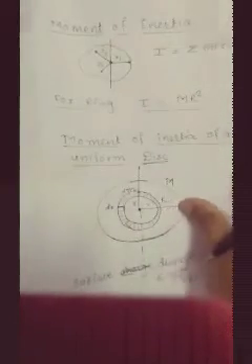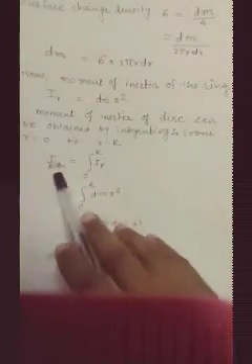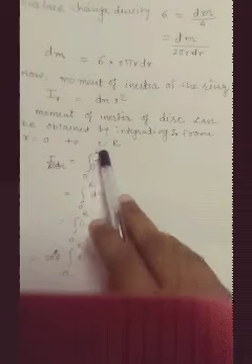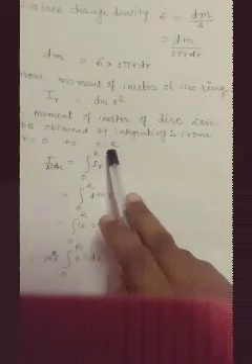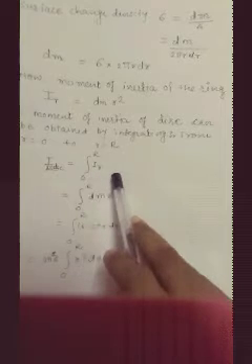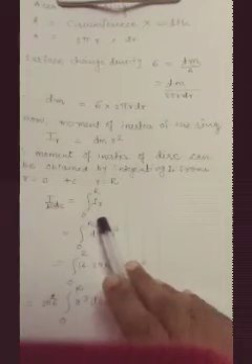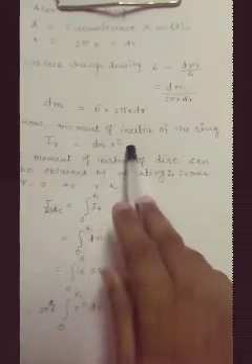Okay, so let us integrate. What will we get here? The moment of inertia of a disk is equal to the integration from 0 to capital R of IR. Now let us substitute the value of IR. How much have we found the moment of inertia of a ring? It is dm r square.